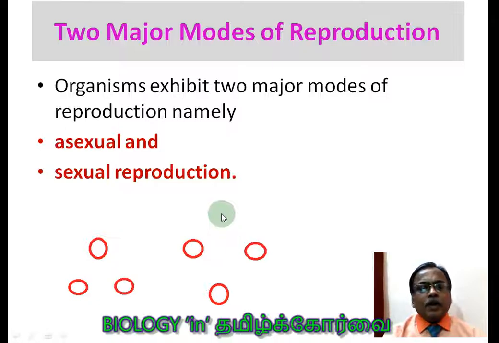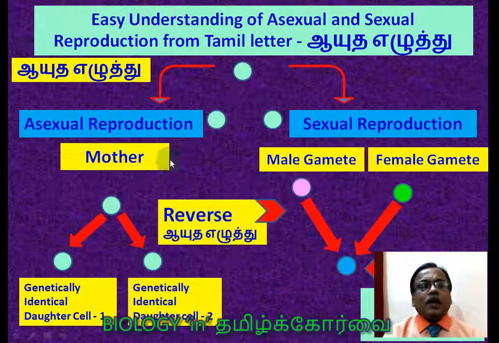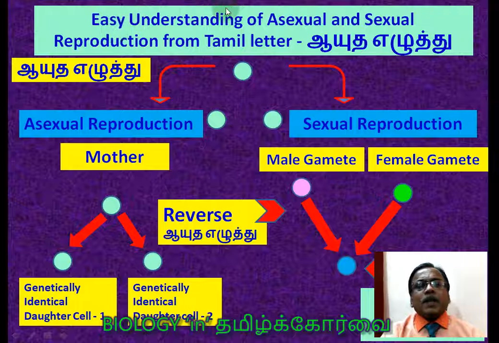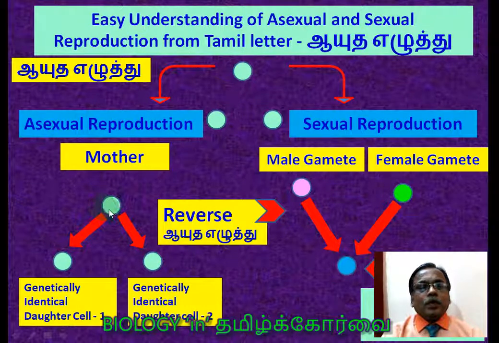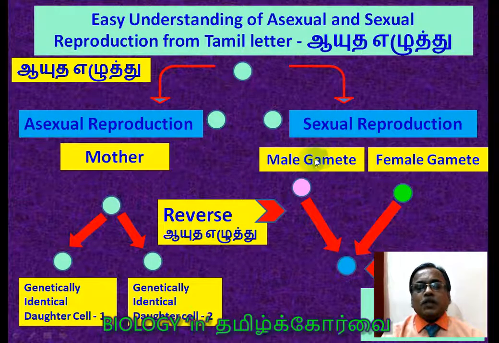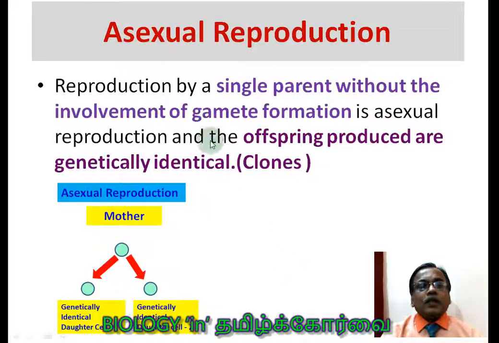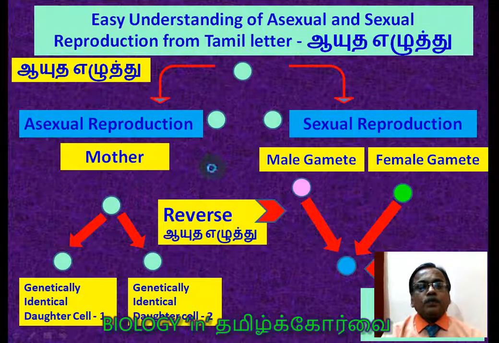Likewise, you are able to create such types of symbols here and there to understand the concepts. Easy understanding of asexual and sexual reproduction from the Tamil letter Ak. You see the same thing. Genetically identical daughter cell 1 and genetically identical daughter cell 2 are produced by the mother. And this is the reverse Ak, and here this is the sexual reproduction, male gamete and female gamete produce the young one. This is the new organism. So this slide, I hope it will be very useful for you.